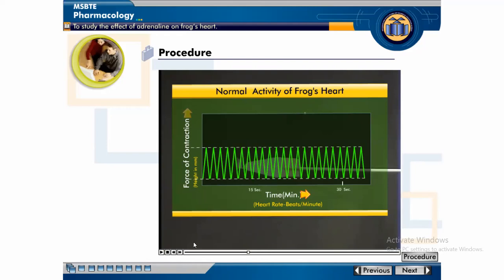After the administration of adrenaline, you can see the peaks.